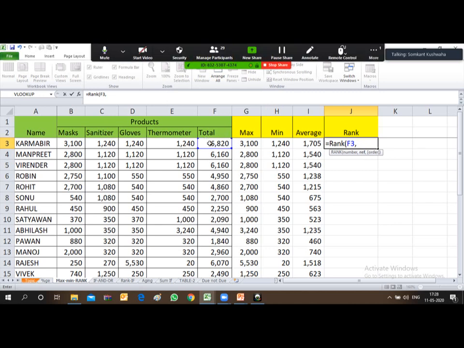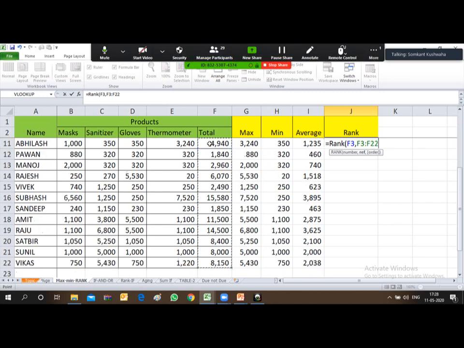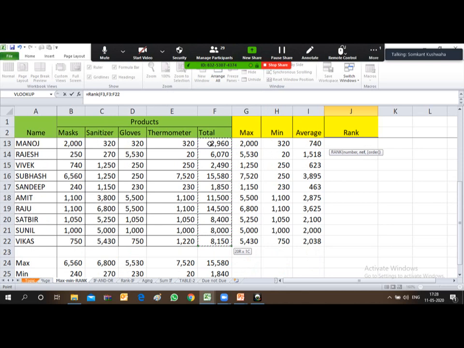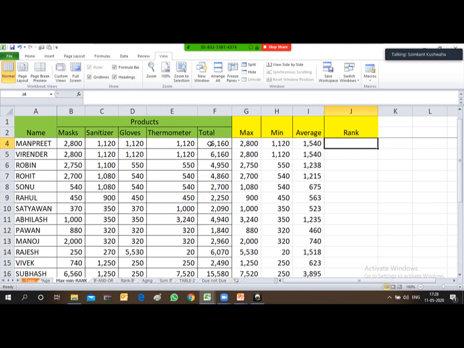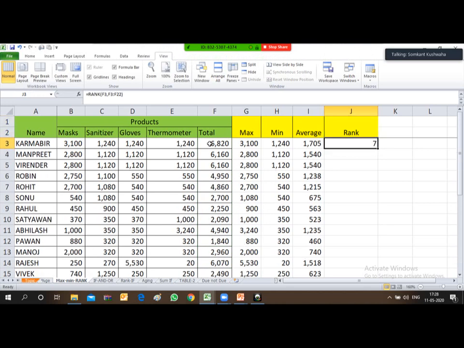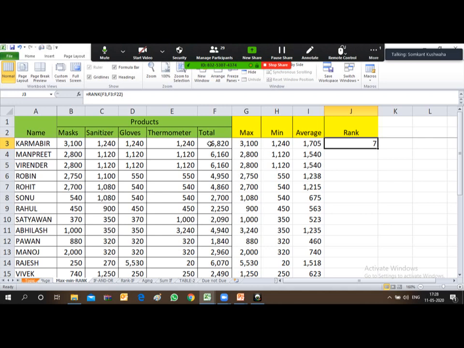So I need to provide the range over here. I'll select the entire column of the total quantity of the employees and then close the bracket. After closing it, you will be able to see this rank is for the first sale for Karambir, rank is 7. Now I will just copy this formula and paste in the entire cell.